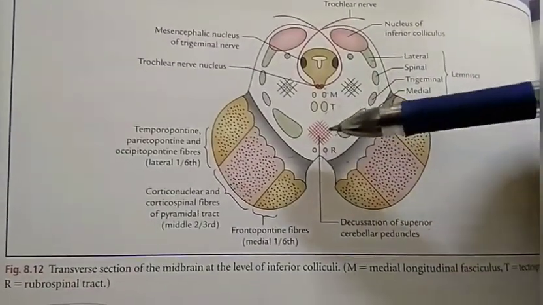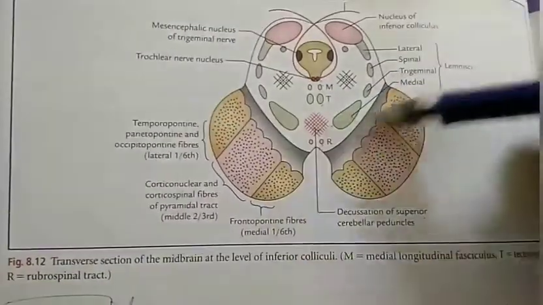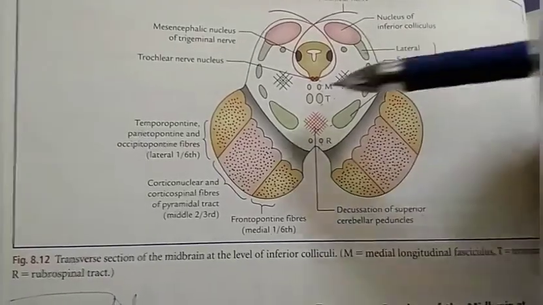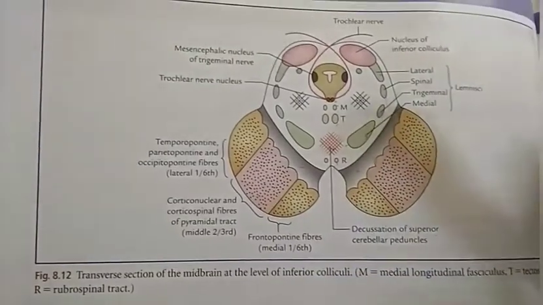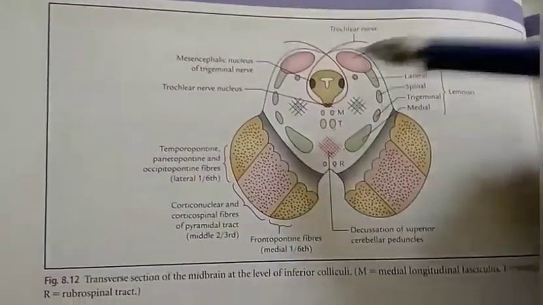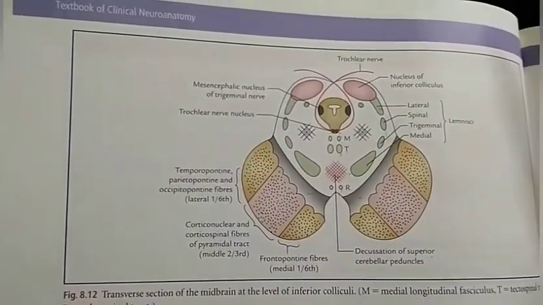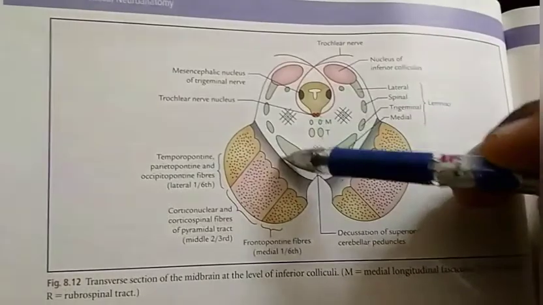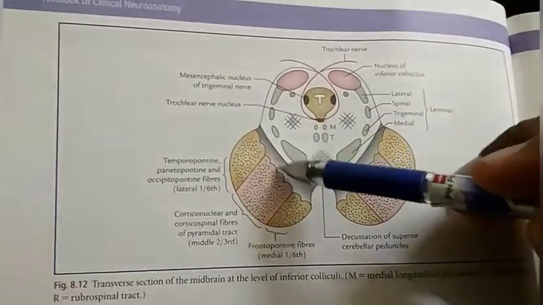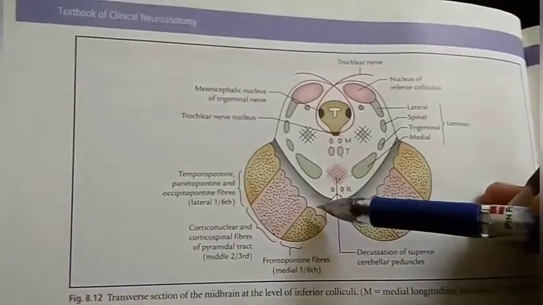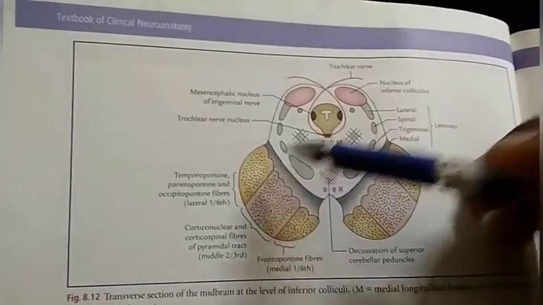We will now discuss the most important component of basal nuclei, that is substantia nigra. As you can see, it is a curved or crescent-shaped mass of grey matter situated between tegmentum and crus cerebri. Its concavity is directed towards tegmentum, and from its convex margin, various spiky processes project into the crus cerebri.